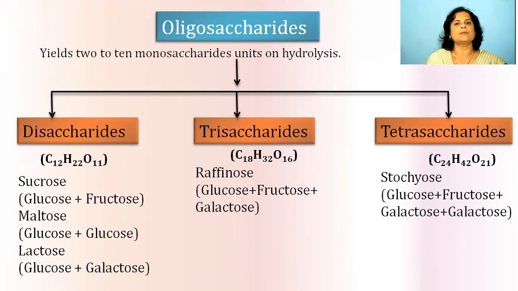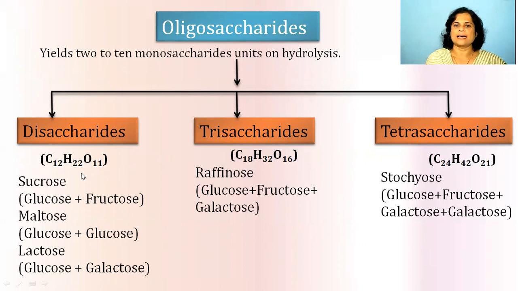Maltose, having the same formula, after hydrolysis yields 2 units of glucose, and as it yields 2 units, it is called a disaccharide. Lactose yields 1 unit of glucose and 1 unit of galactose. So sucrose, maltose and lactose are examples of disaccharides. See the formula for disaccharides, C12: it contains 12 carbons, and when they yield products after hydrolysis, each unit contains 6 carbons.